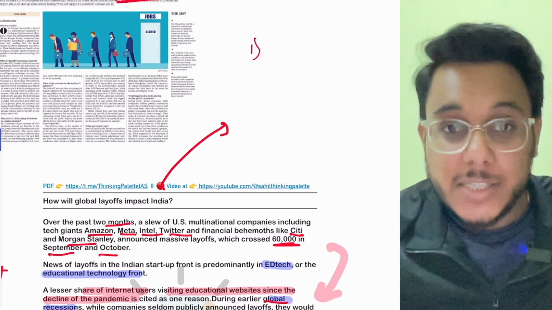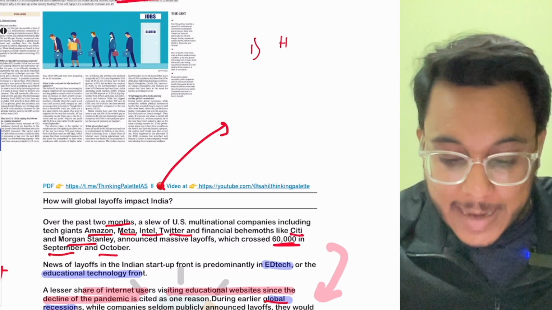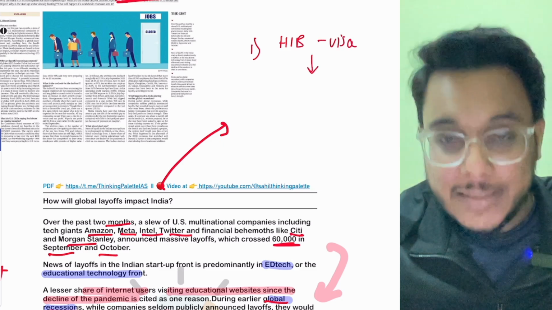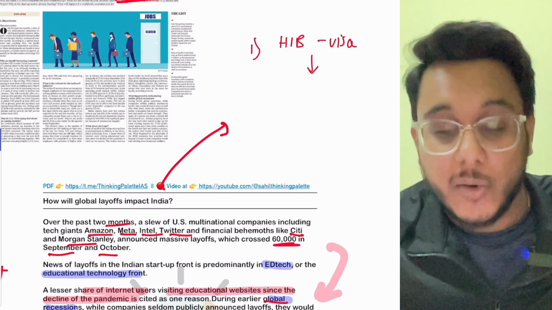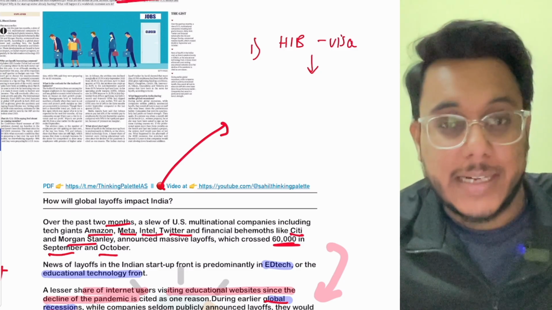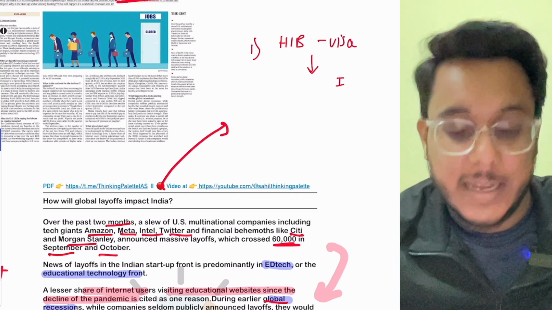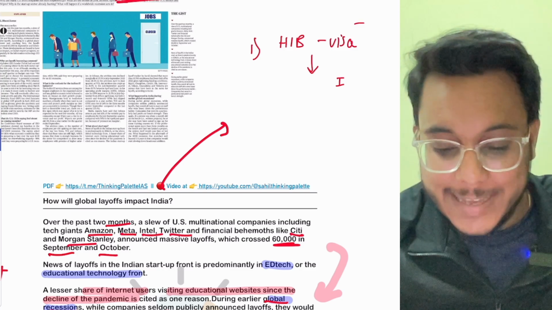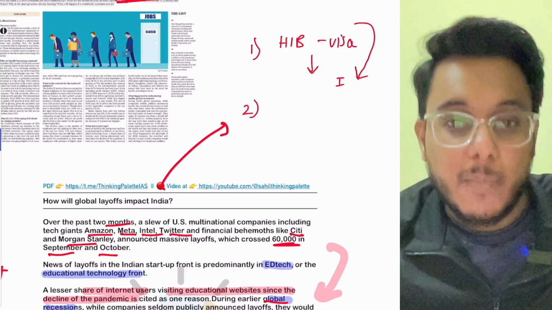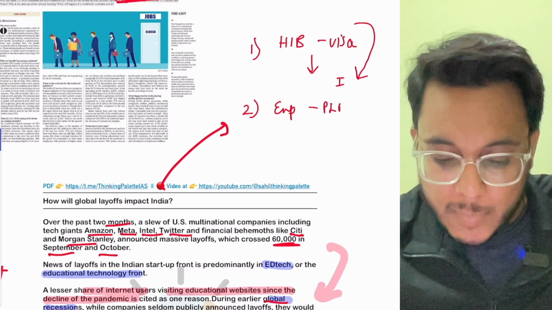Number one, guys, the layoffs that are happening in the USA will impact the H1B visa holders. H1B is a visa that is given to high-skilled technological professionals who go from India to the USA. Today, when we talk about the technocrats and software engineers in the USA, many of them originated from India. As these layoffs happen, these H1B visas will be curbed, and these people will have to come back to India. And when they come back, the employability in India is already very poor.